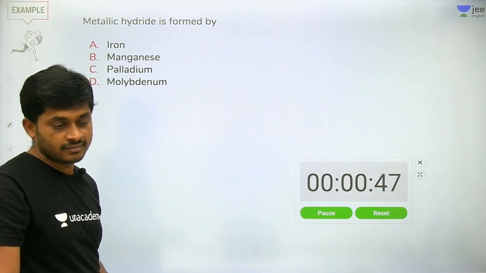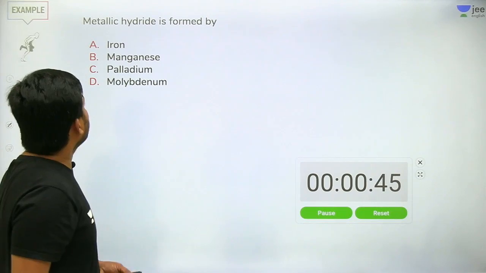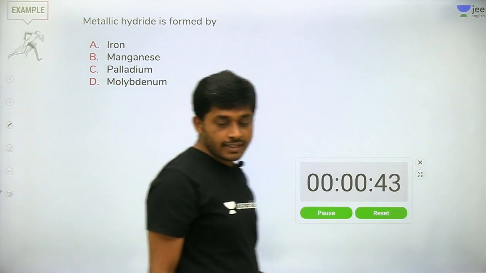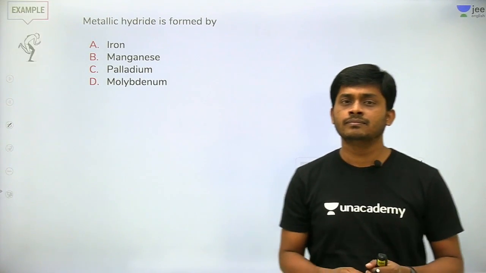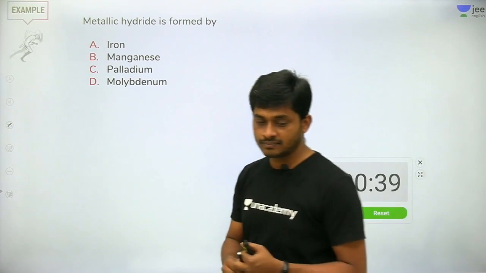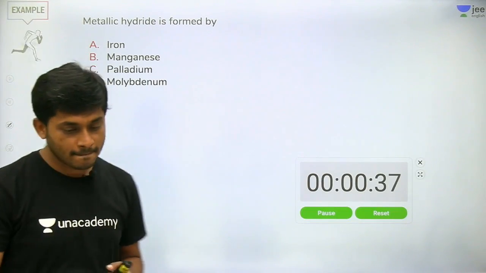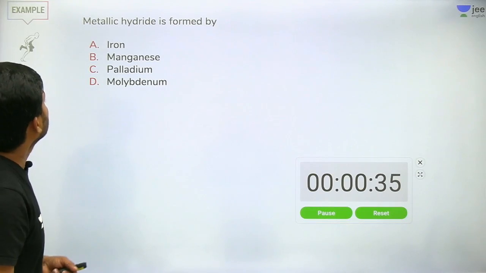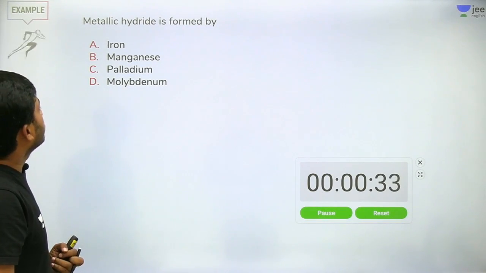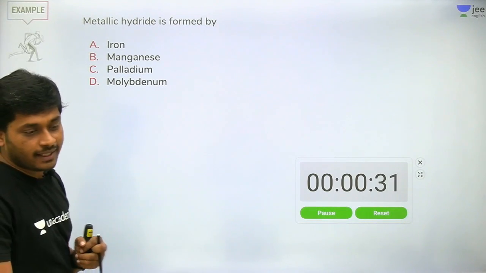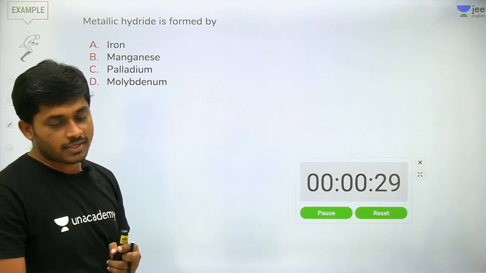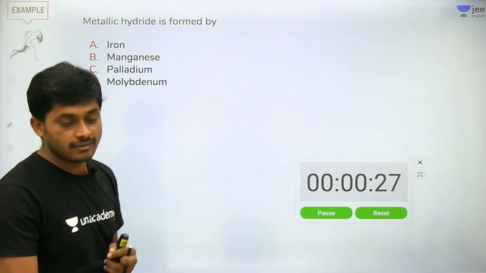Yes. So which of the following hydrides is formed? It is a direct NCERT statement, but a very important mains level question.